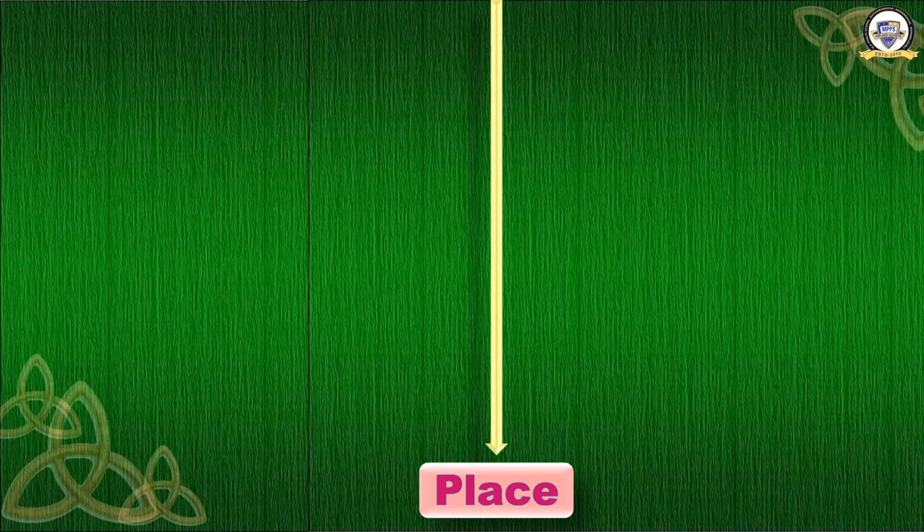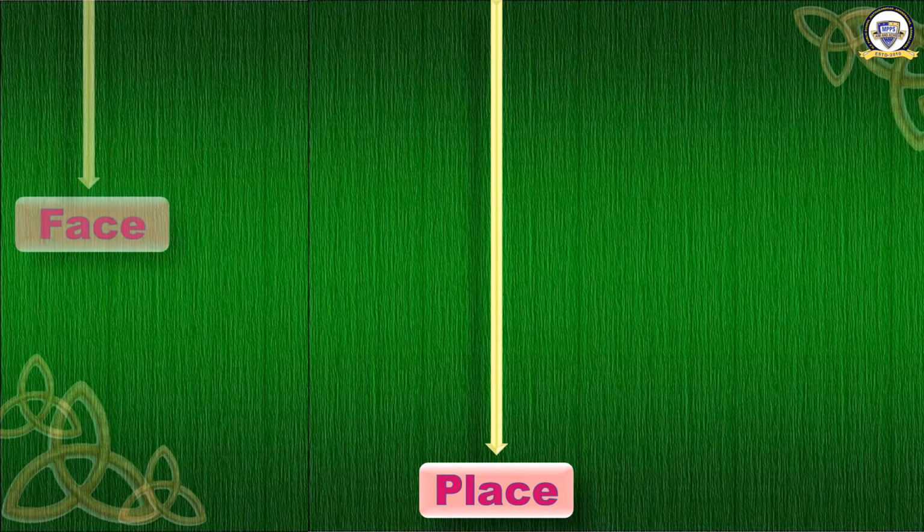Let us see what they are. Here is the first word. Now pronounce it. You don't know. Okay, spell it. P L A C E. Place.